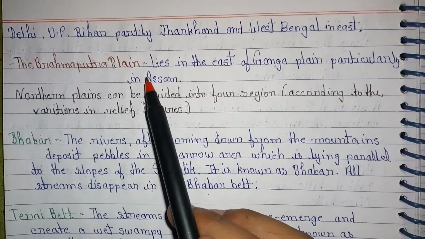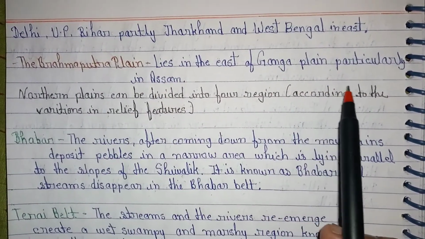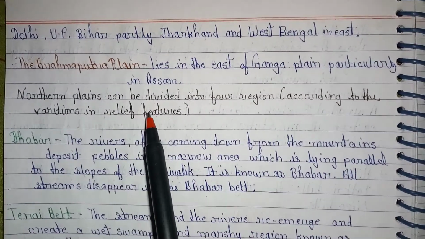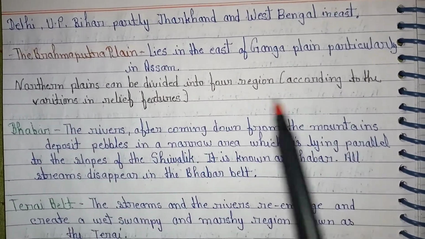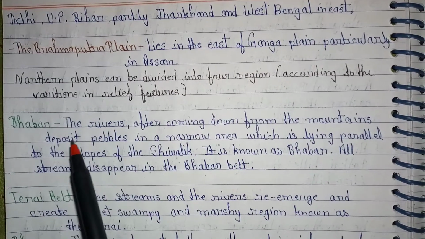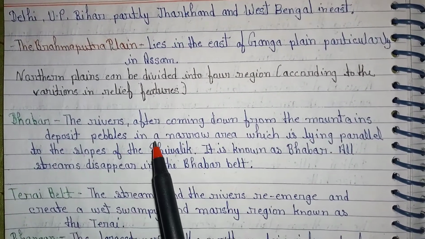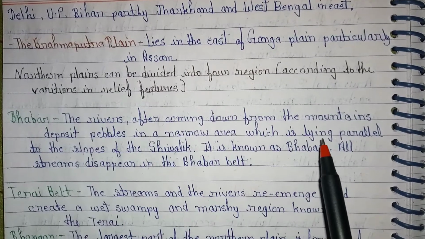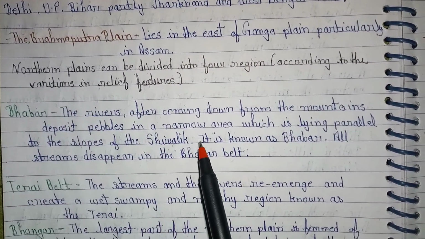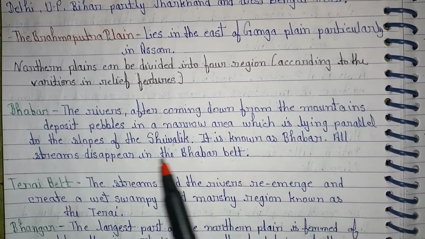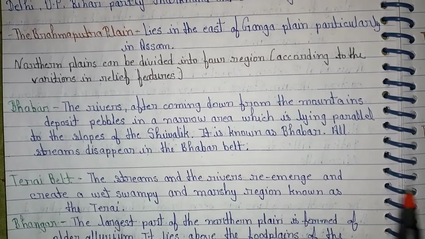in the east. The Brahmaputra Plain lies in the east of the Ganga Plain, particularly in Assam. The Northern Plain can be divided into four regions according to the variation in relief features. Bhabar. The rivers, after coming down from the mountains, deposit pebbles in a narrow area which lies parallel to the slopes of the Shivalik. It is known as Bhabar. All streams disappear in the Bhabar belt.